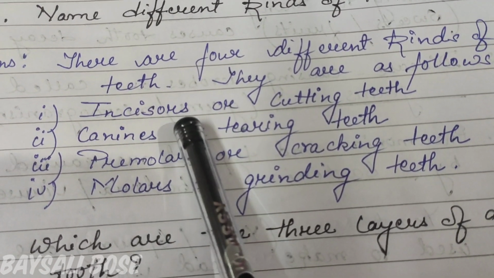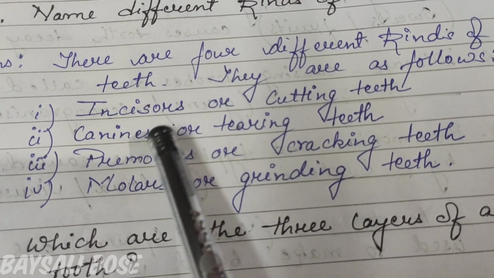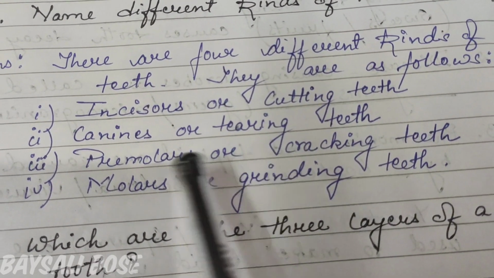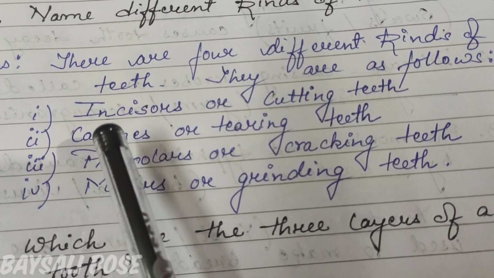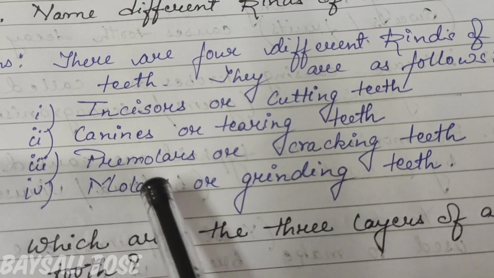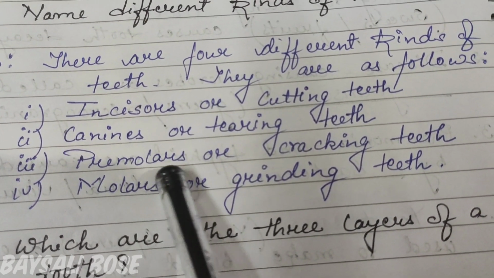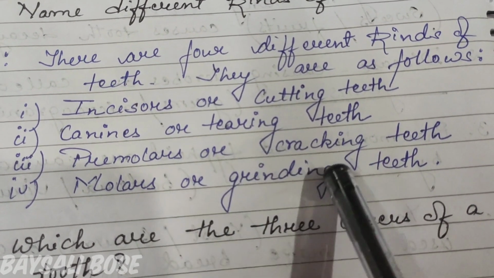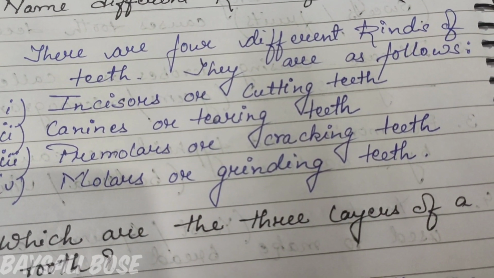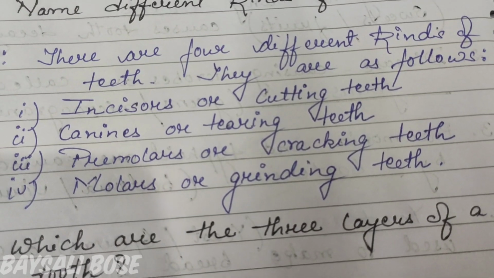What is the function of incisors? The function of incisors is to help in cutting the food. Now next, canines, their help is to tear the food. Premolar is also called cracking teeth because it helps us to crack some food or something which we can bite in that way.